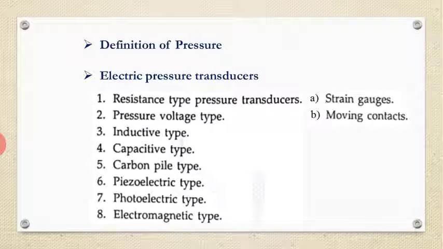The sequence of presentation is: first I am going to define the pressure. After that, the electrical pressure transducers. Under that, first is the resistance type, second is the piezo voltage type, third is inductive type, fourth is capacitive, fifth is carbon pile type, sixth is piezoelectric, seventh is photoelectric, and eighth is electromagnetic type. The resistance type is again classified as strain gauge and moving contact. Today I am going to cover all these pressure transducers.